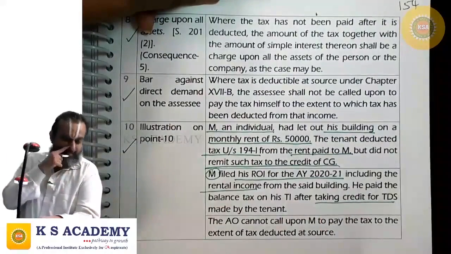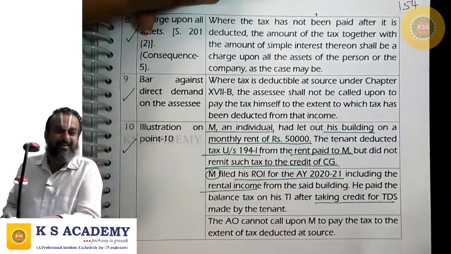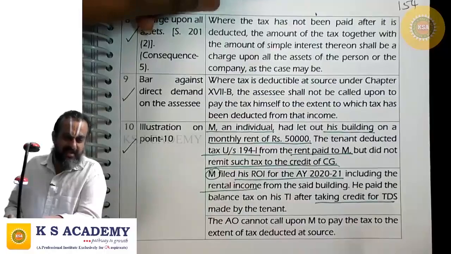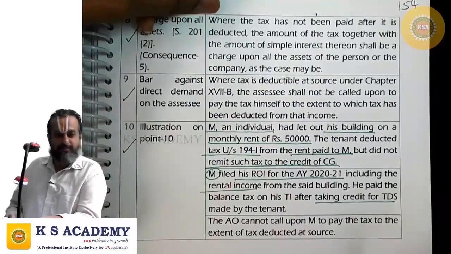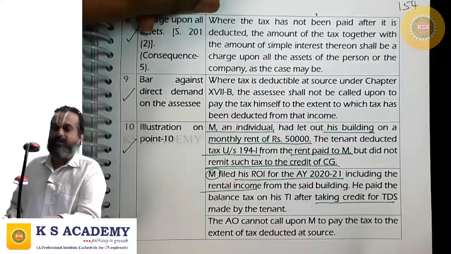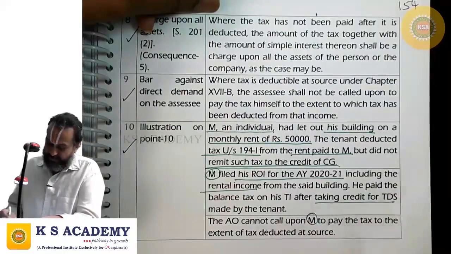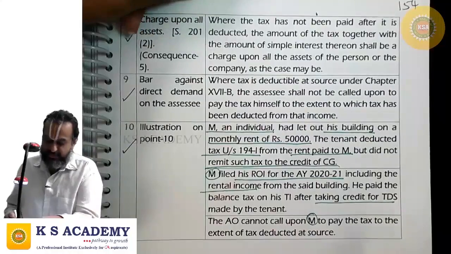You cannot trouble the deductee. You should only catch the deductor. From him you should recover. AO cannot call upon M to pay the tax to the extent of tax deducted at source.